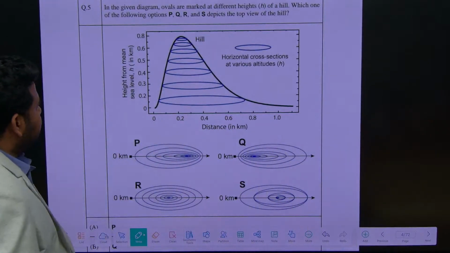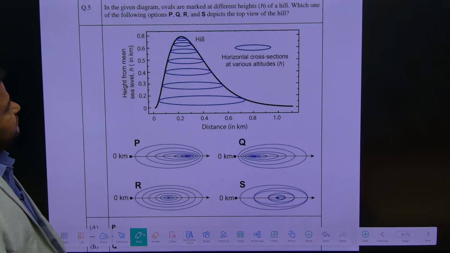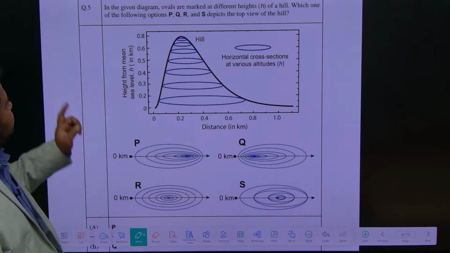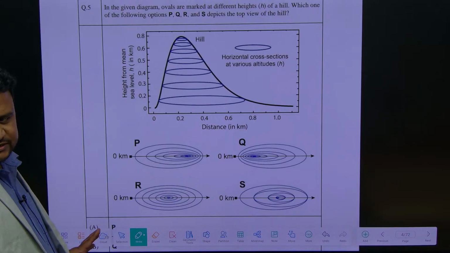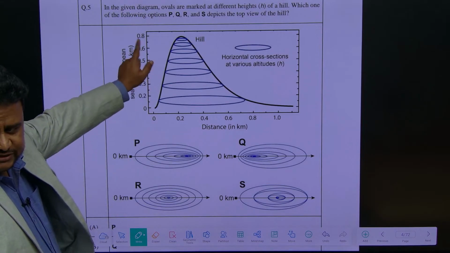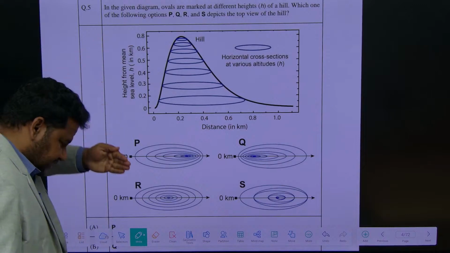In the given diagram, ovals are marked as different heights of a hill. Which of the following options PQRS depicts the top view of the hill? How are you seeing? Directly like this. I am also seeing like this. Top view means look at it from the top.